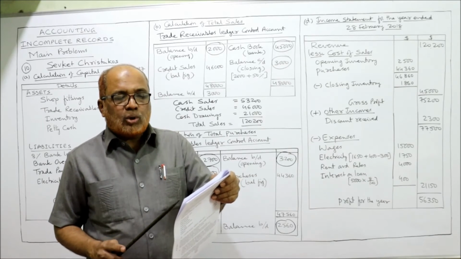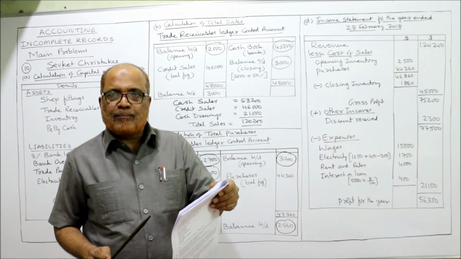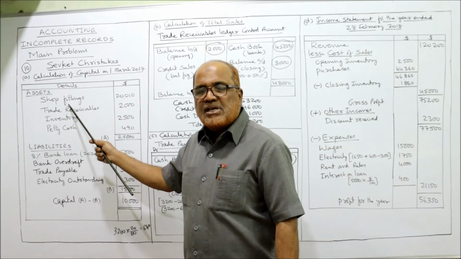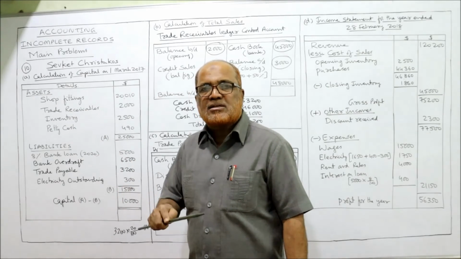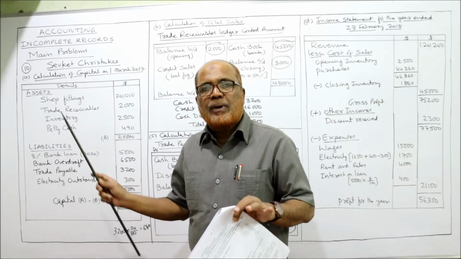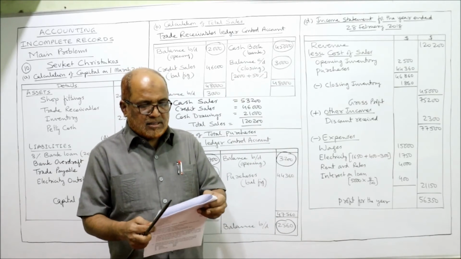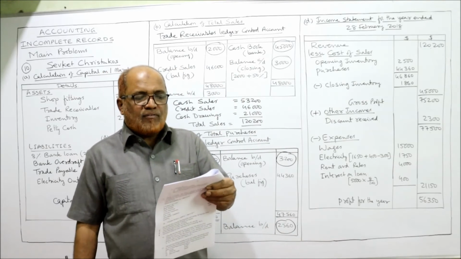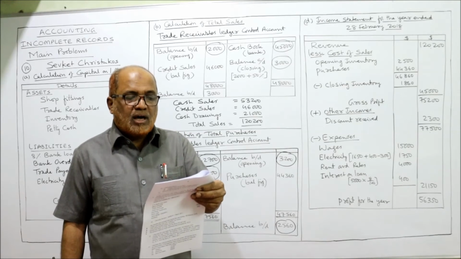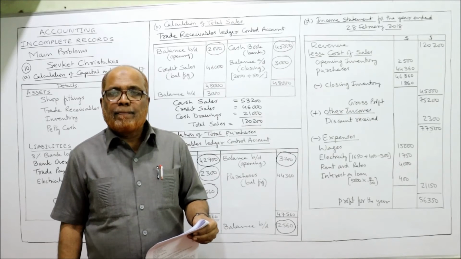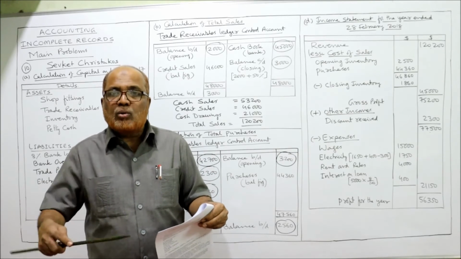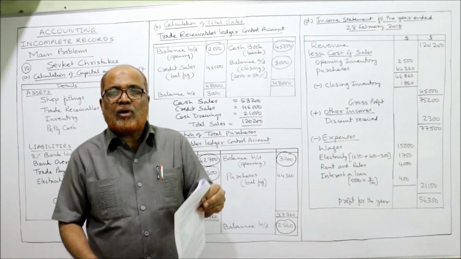Sevket decided not to depreciate his shop fittings. Actually, shop fitting is a non-current asset. Normally, depreciation will be there on a non-current asset. But here it is given that Sevket does not want to provide depreciation on the non-current asset. Now, a payment of $400 for electricity used during the year was outstanding. The electricity was used, but payment was not made. The outstanding amount at the end of the year is 400.